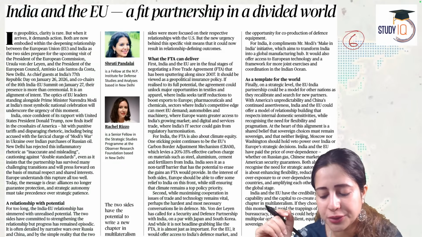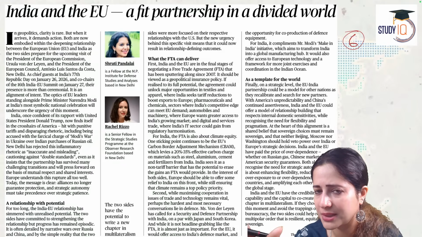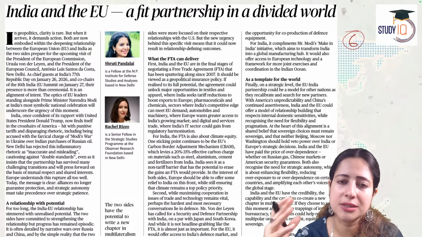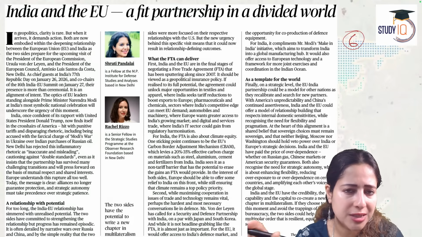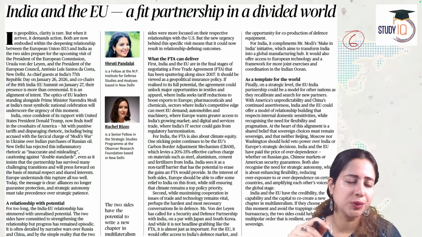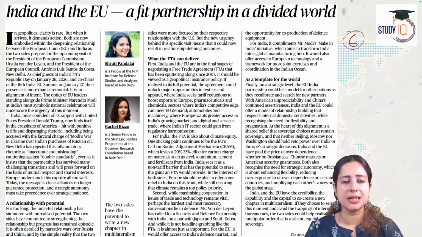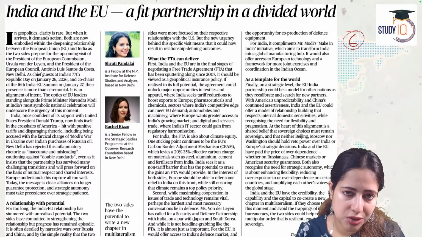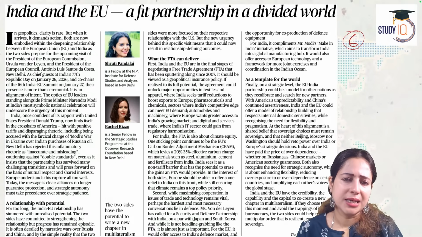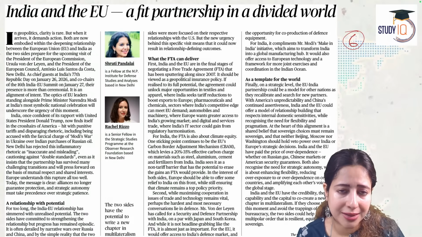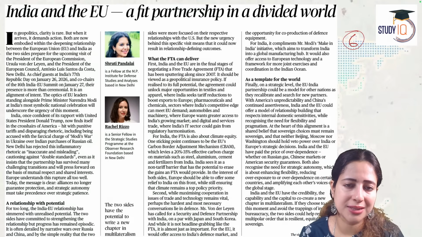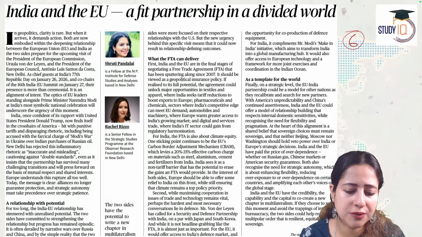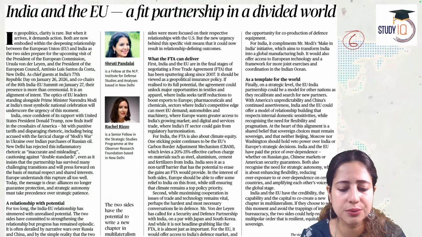India and European Union, a fit partnership in a divided world. Because constantly I'm looking at the India-EU relationship. There are two reasons. One is that two leaders of the European Union are now becoming the chief guests at India's Republic Day celebrations in New Delhi. That's why we are talking about the European Union again and again. The second reason is that India is experiencing a small tussle or friction when it comes to America.